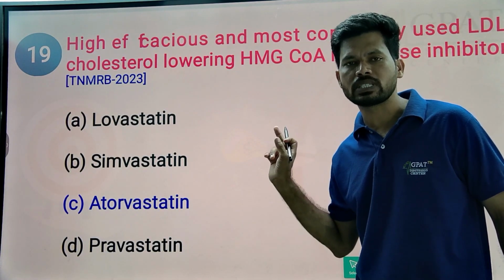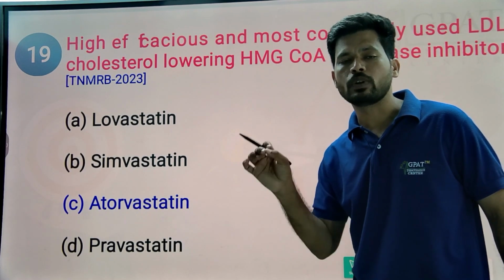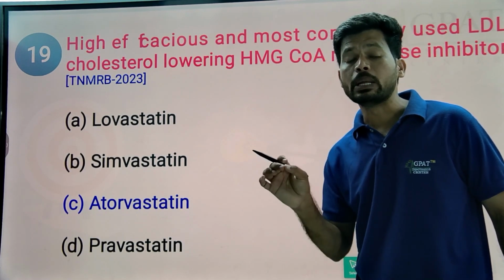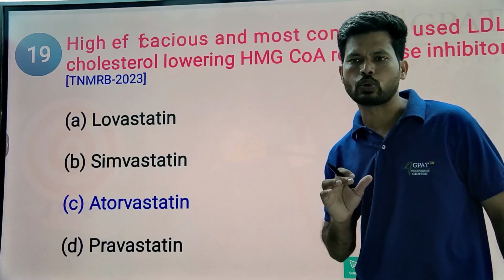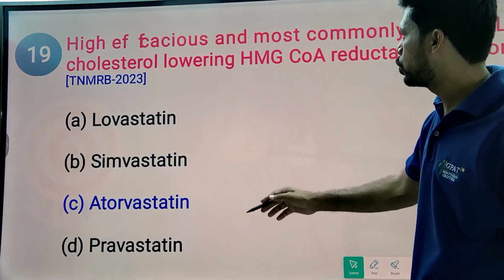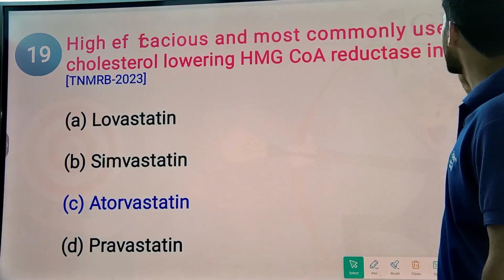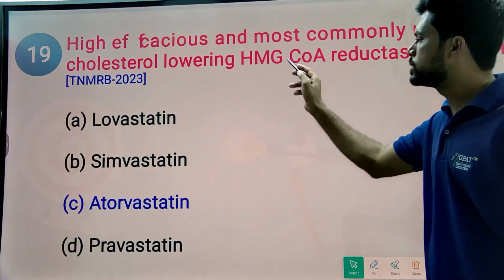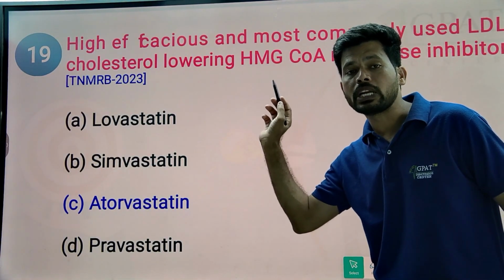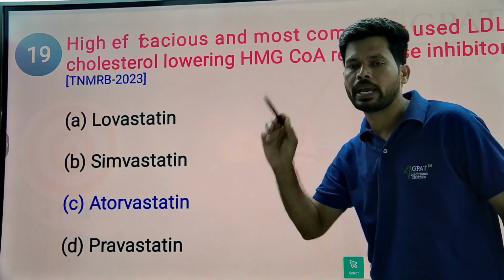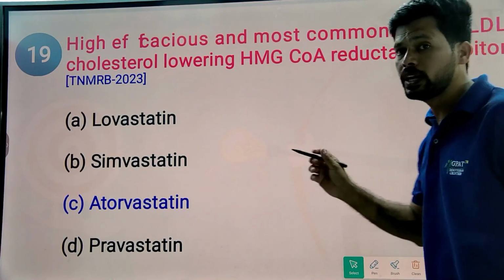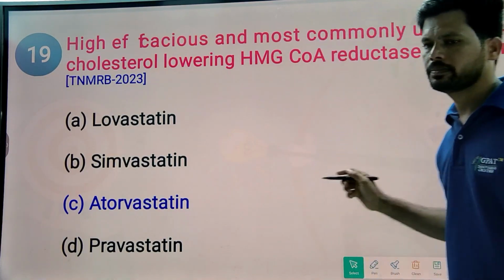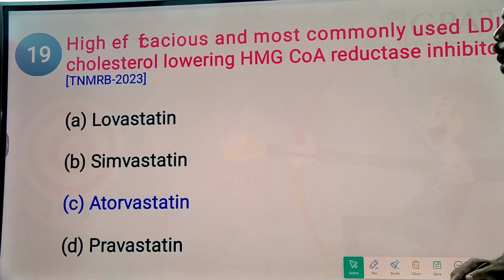If this enzyme is inhibited, cholesterol biosynthesis will be reduced and lipid-related disorders are automatically controlled. So the answer is simply atorvastatin, a highly efficacious, most commonly used LDL lowering and HDL increasing drug.